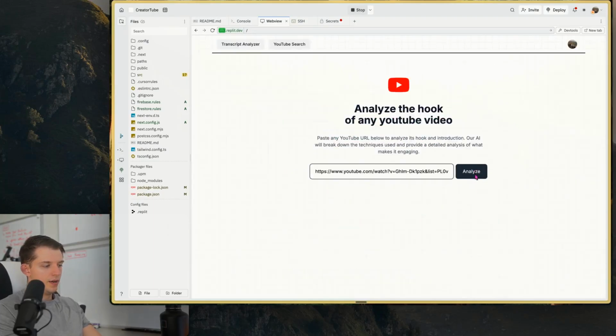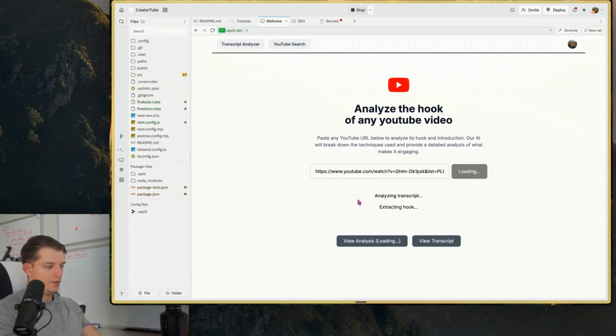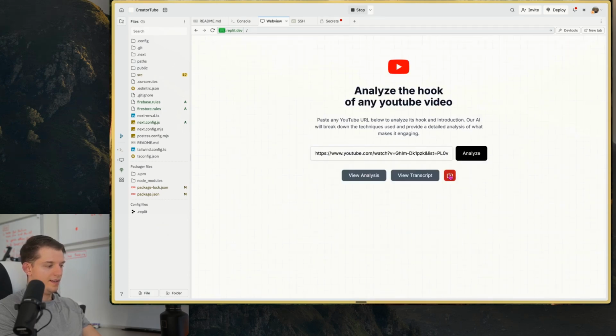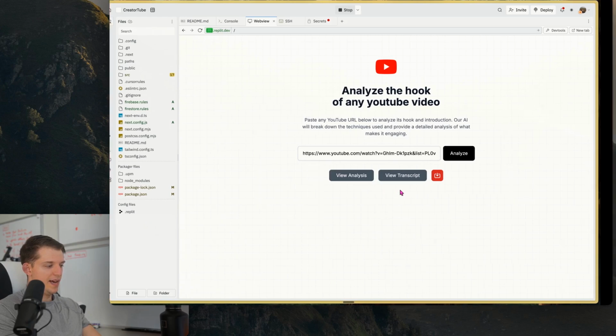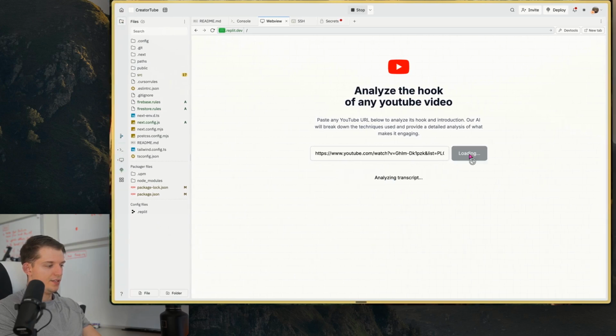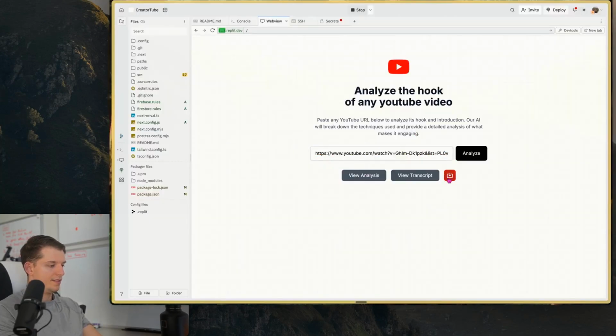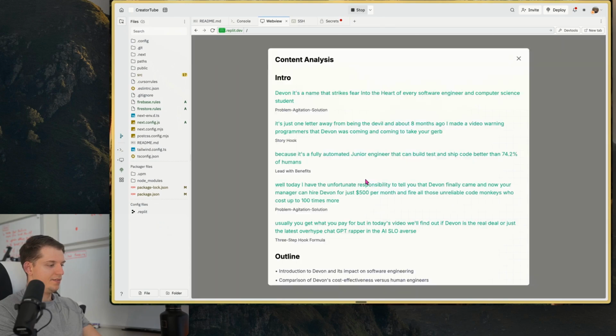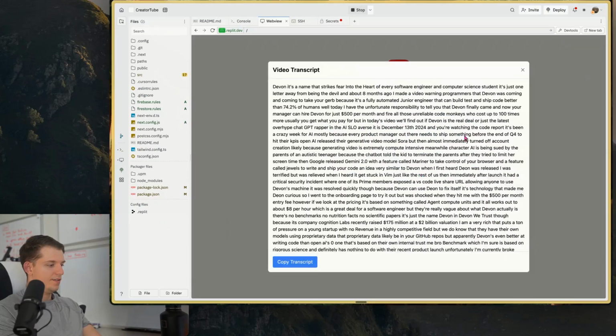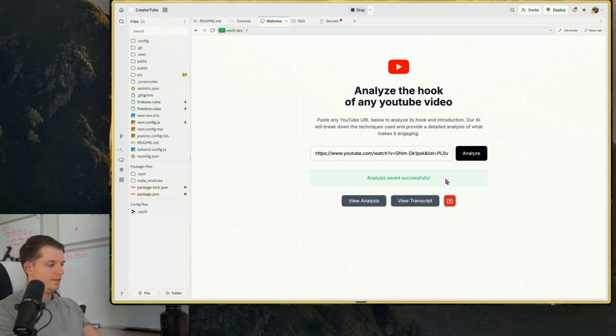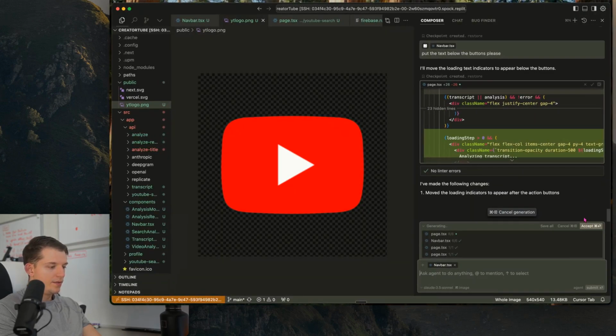Cool. Let's give this a shot. Let's see what this looks like. Analyzing transcript. Oof. Extracting hook. All right. Looks not too bad. Let's actually do that again. So here, I'm going to screenshot this. Put the text below the buttons, please. I like this, actually. It's very nice. View analysis, view transcript, and save. Save successfully. Not too bad. Okay. Ooh, that's nice.